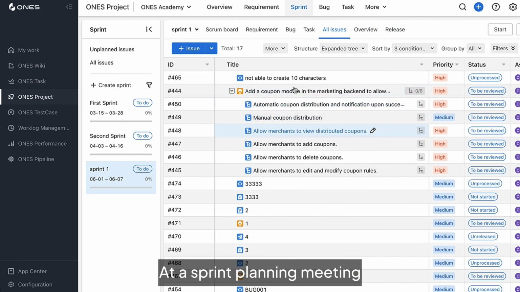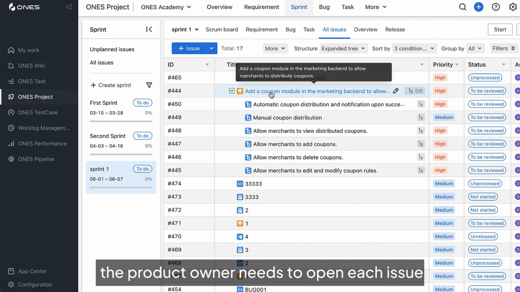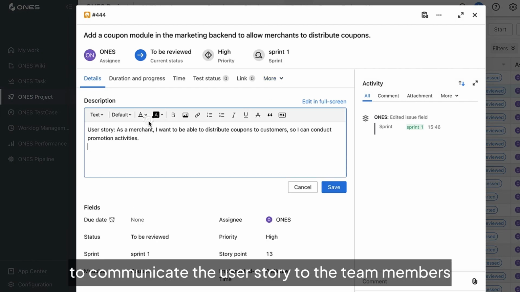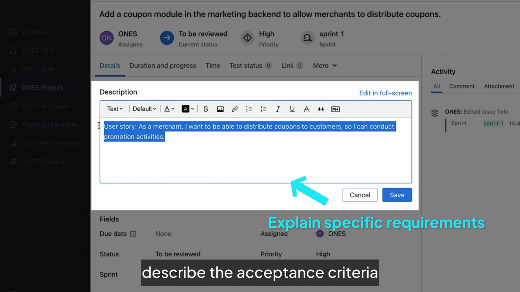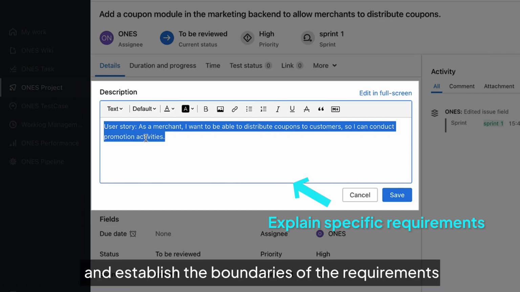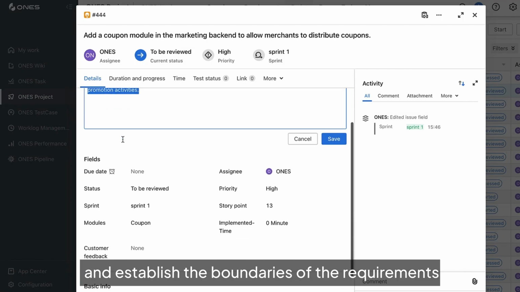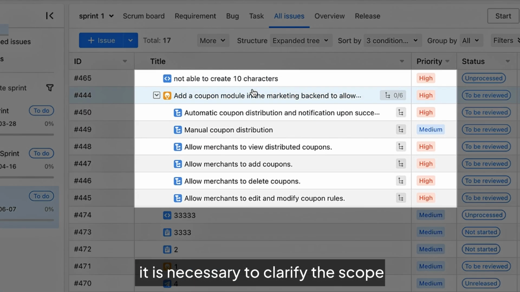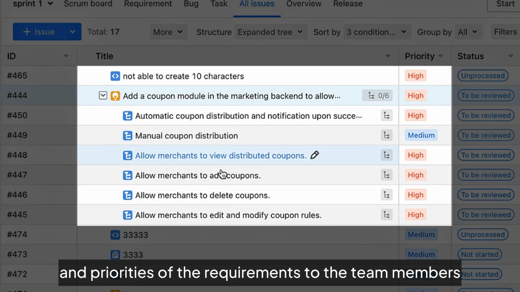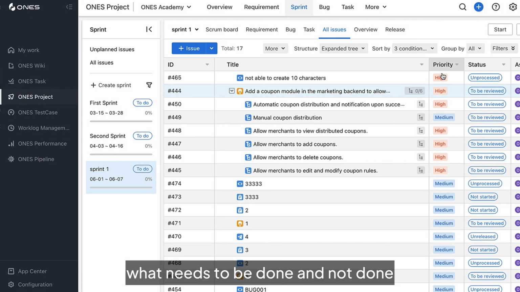At a sprint planning meeting, the product owner needs to open each issue to communicate the user story to the team members, describe the acceptance criteria, and establish the boundaries of the requirements. At the same time, it is necessary to clarify the scope and priorities of the requirements to the team members. That is, what needs to be done and not done, what to do first, and what to do next.